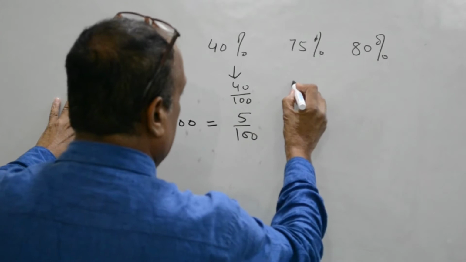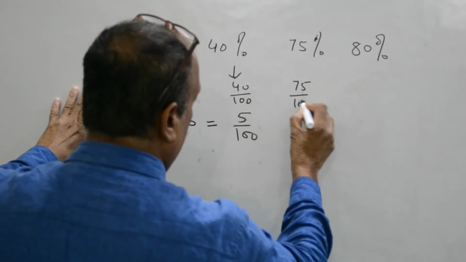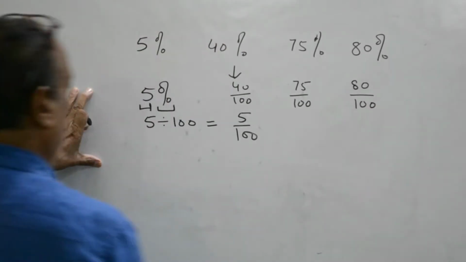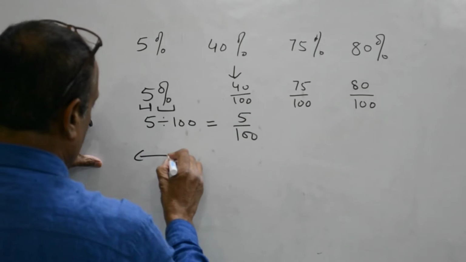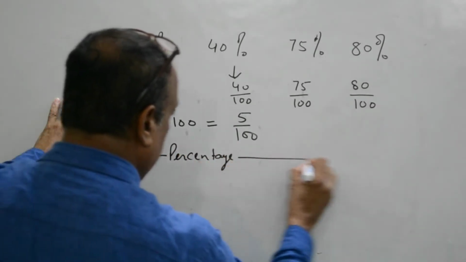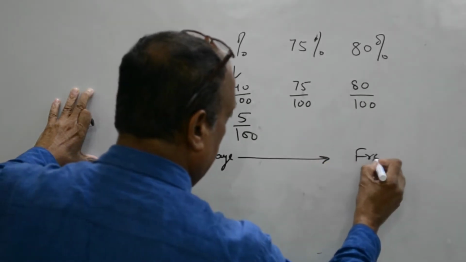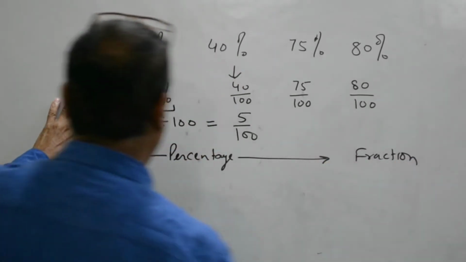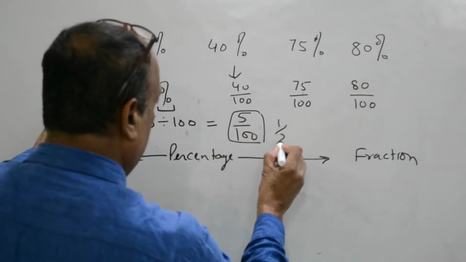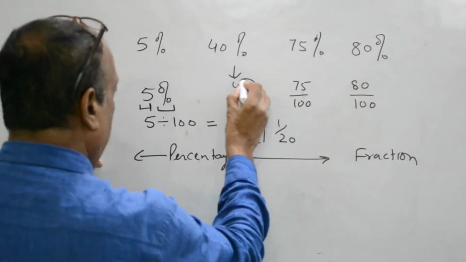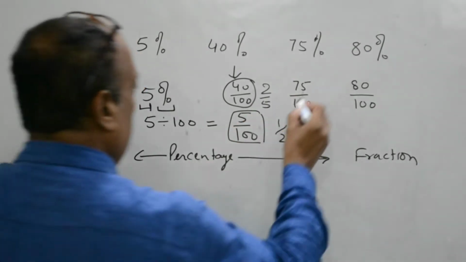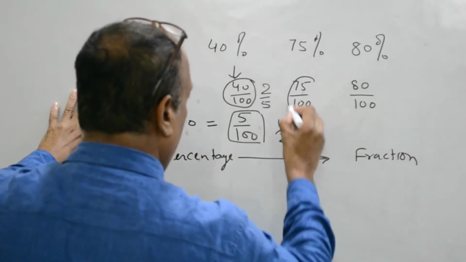75% is 75 upon 100, and 80% is 80 upon 100. So when we are dividing a percentage by 100, we are converting it into a fraction. 5 upon 100 is 1 upon 20. 40 upon 100 is 2 upon 5. 75 upon 100 is 3 upon 4.